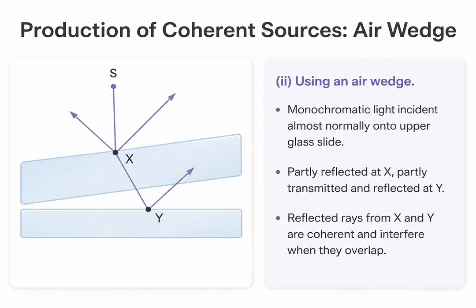We can utilize this division of amplitude in an air wedge setup. Imagine two glass plates resting on each other, slightly separated at one end to form a thin wedge of air. When monochromatic light shines down almost normally, it hits the air film. Some light reflects off the top boundary of the air film, while the rest transmits through and reflects off the bottom boundary. These two reflected rays originate from the same initial wave, so they are coherent. When they travel back up and overlap, they create an interference pattern.